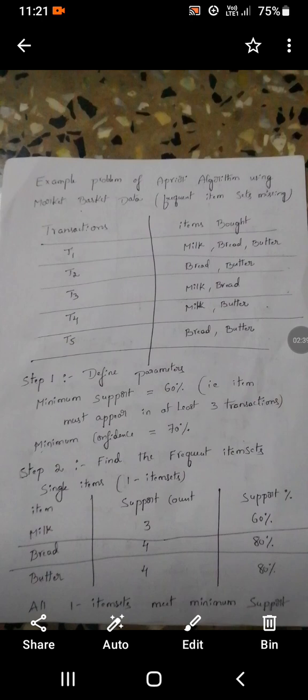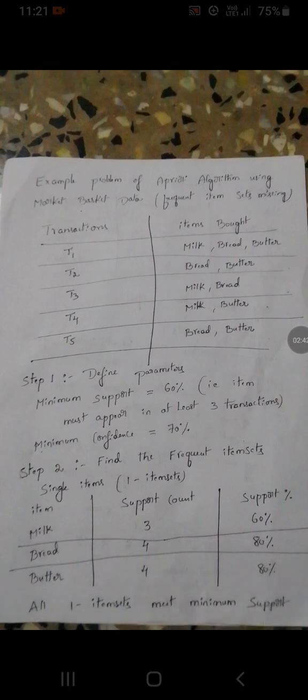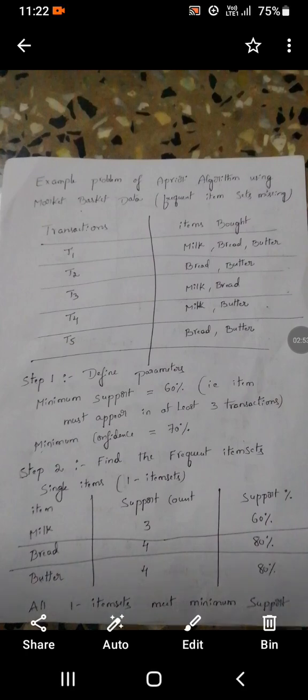In step 1, the parameters given in the problem: minimum support percentage is 60%. How are we calculating the 60%? The particular item must appear in at least 3 transactions. Suppose you take the milk item. The milk item is in the T1 transaction, in the T3 transaction, and in the T4 transaction.